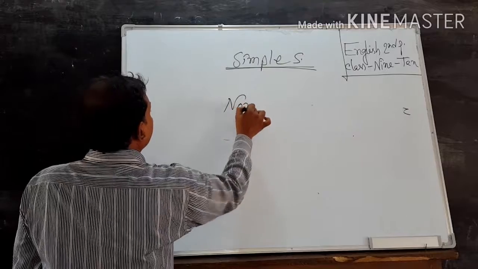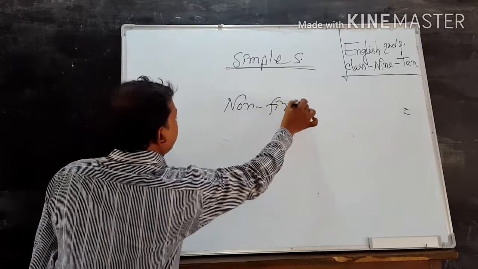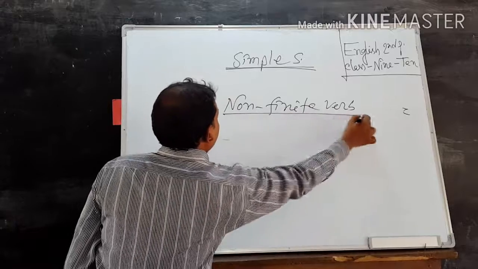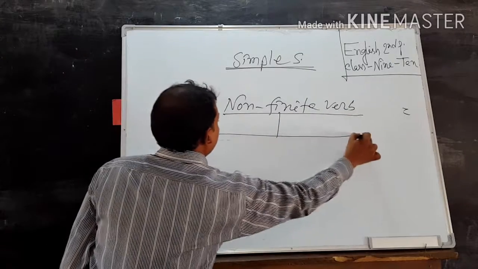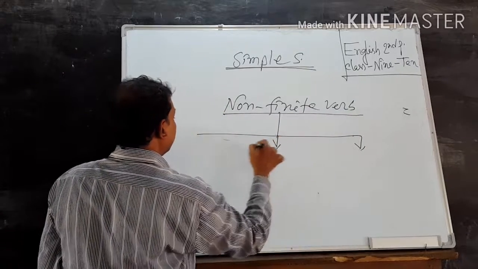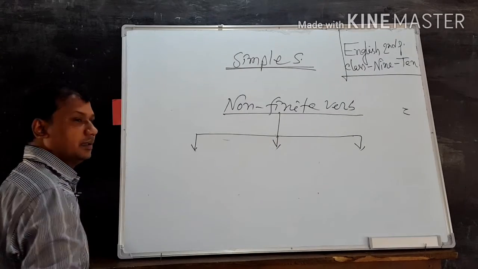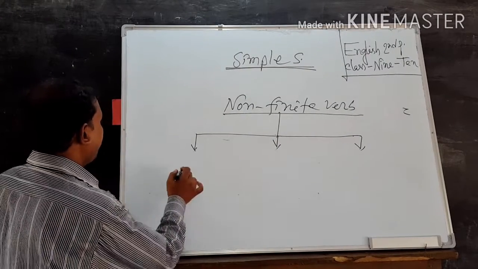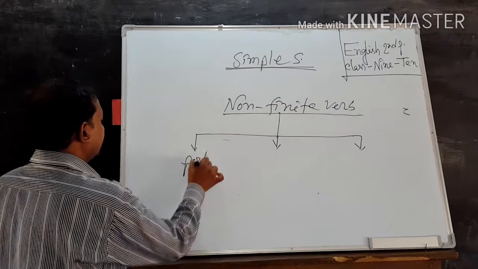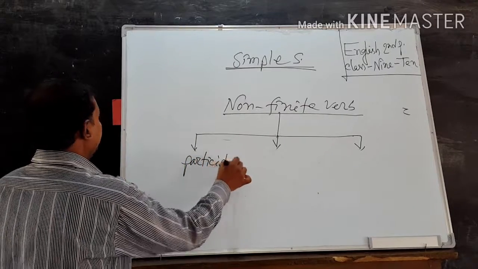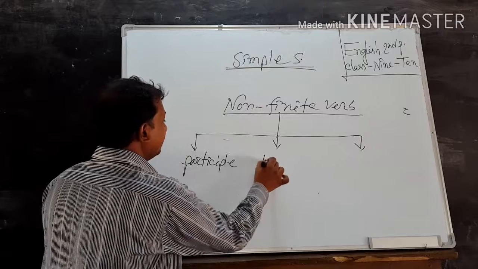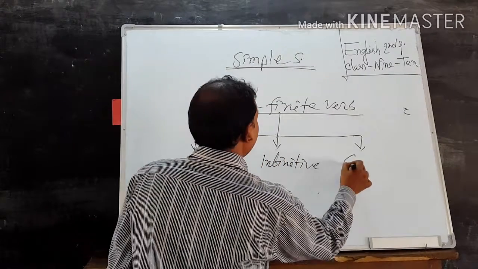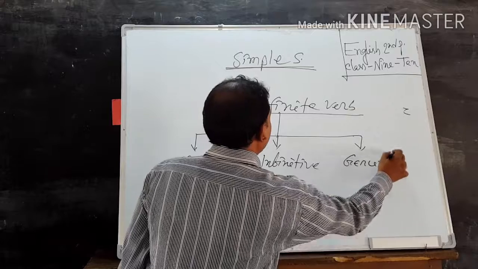Non-finite verb. There are three kinds of non-finite verb: participle, infinitive, and gerund.